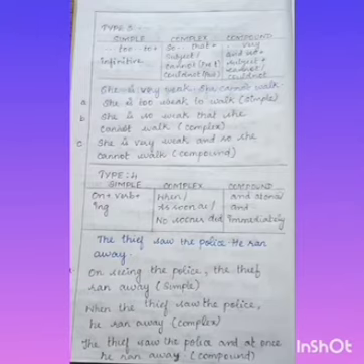So once again I'll repeat. Simple: too, I have used in the first sentence. She is too weak to walk. Second, so that subject cannot, could not. She is so weak that she cannot walk. Next, she is very weak and so she cannot walk. So if you learn the rules, it is very easy to apply in the sentences.